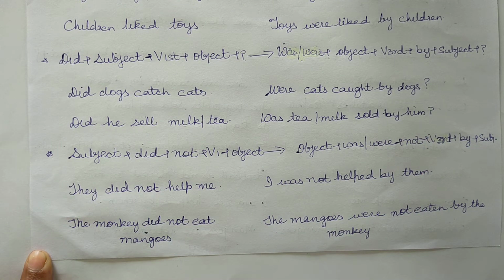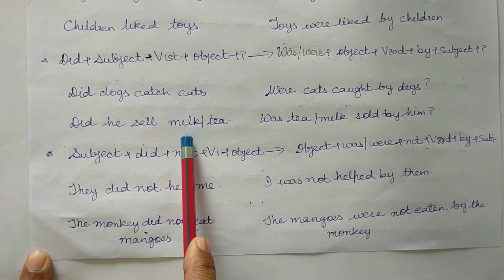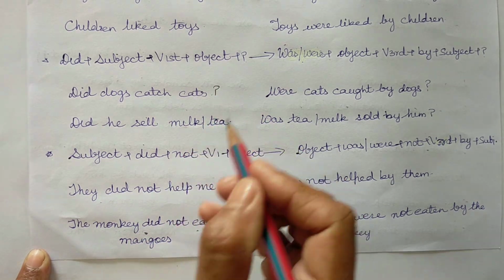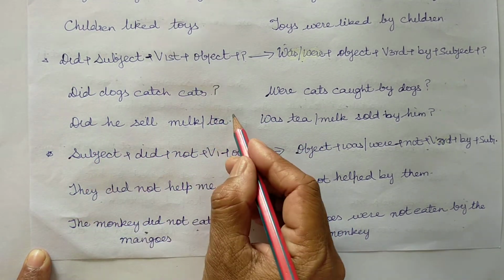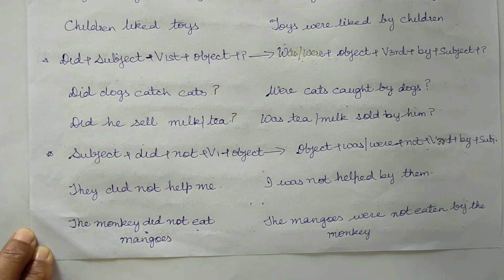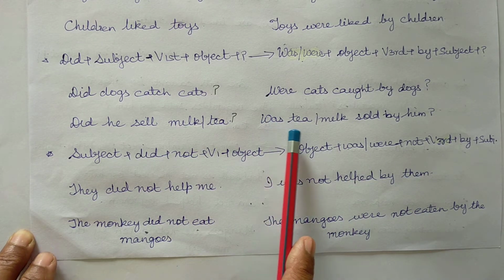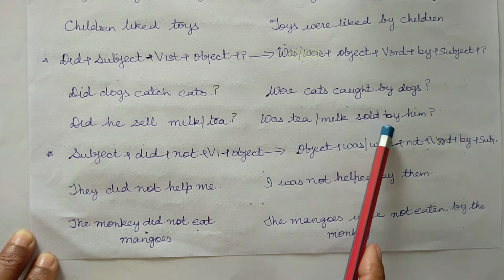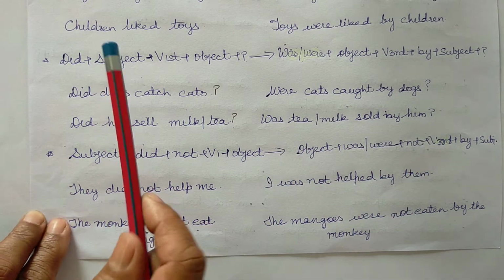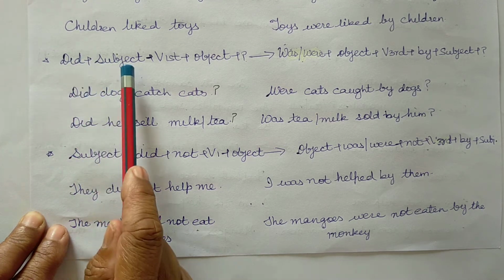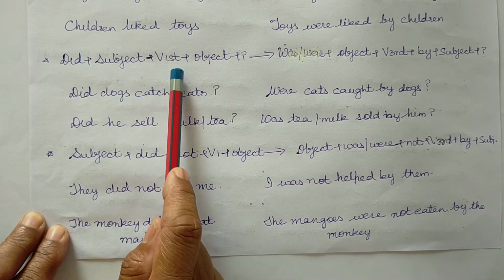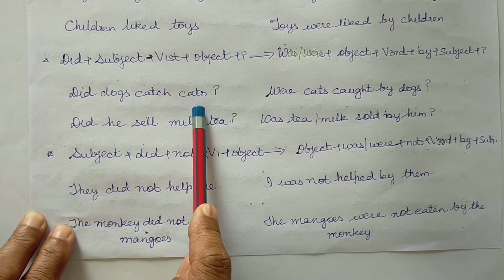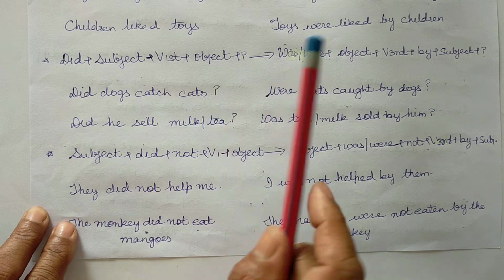Question mark. Did he sell milk or did he sell tea? Question mark. Was tea sold by him? Question mark. Was milk sold by him? So, the rule is did, subject dogs, verb's first form catch, object cats, plus question mark.